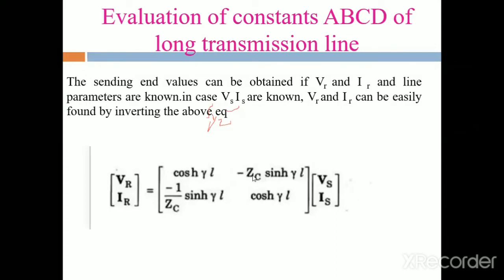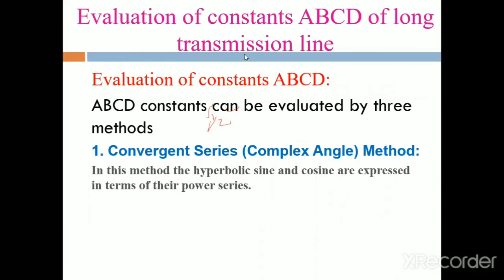Minus ZC sinh gamma L. Gamma is also equal to delta, and delta is the square root of y into z. ZC is equal to the square root of z by y. Then by inverting this matrix we obtain VR, IR in terms of VS and IS. This gives the sending end and receiving end voltages in the case of a long transmission line.